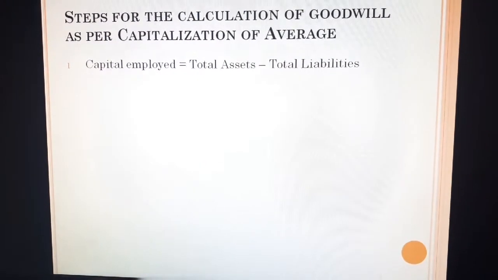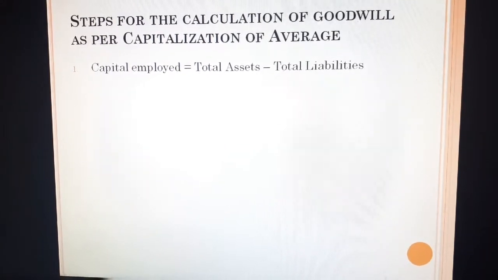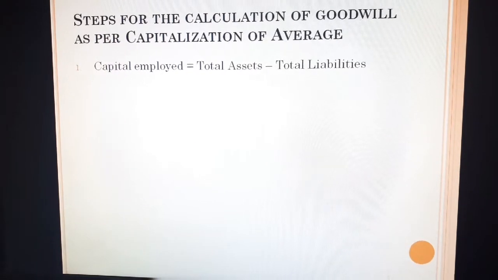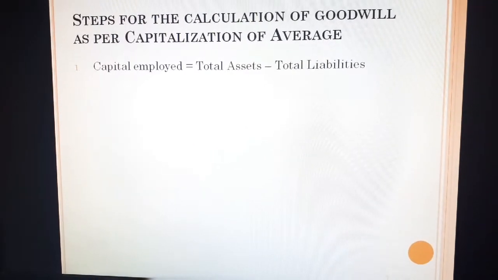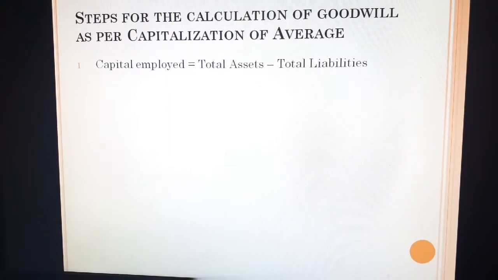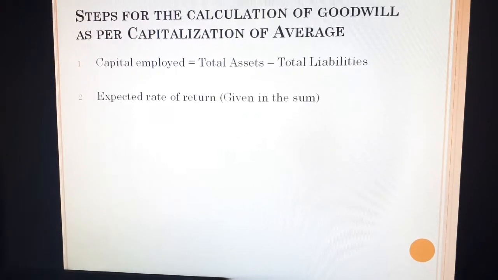Or sometimes you may be provided with a few names of assets as well as a few names of liabilities with the respective amounts, with the help of which you have to calculate total assets and total liabilities, and then the next step comes to capital employed. So very simple, capital employed is equal to total assets minus total liabilities. Another name for capital employed is net assets.